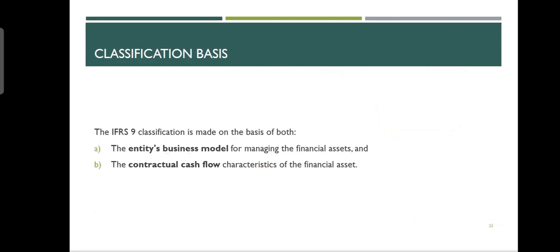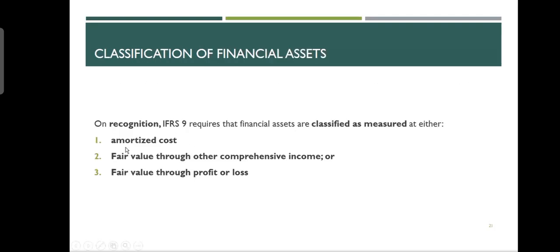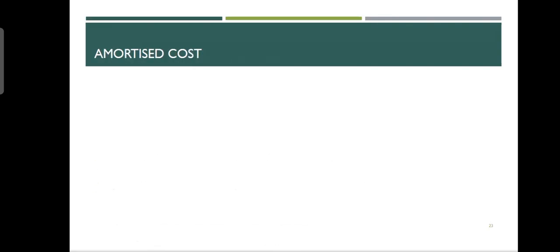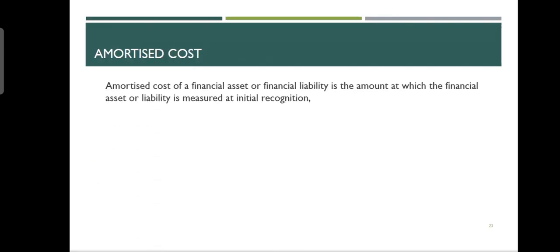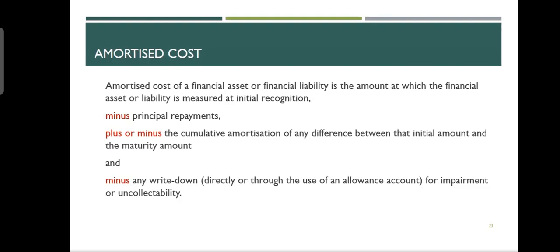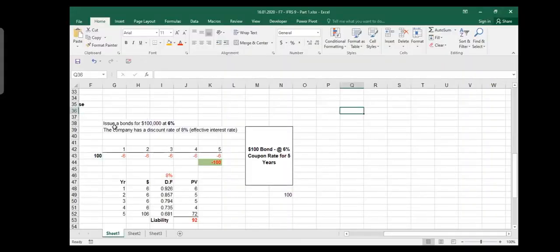We move forward, and now we talk about these three things. What is amortized cost? We said that these are the two criteria, and these are the three types. We have to see all three of them based on those two criteria, and we will make our judgment. So amortized cost of a financial asset. What is amortized cost? I will not repeat the definition here. We did it a lot. Everybody knows that. Okay, we make a very short, quick view on what is amortized cost. I explained it in detail in our previous lecture, but I'll just make a quick revision in 5 minutes. If you do not understand, please refer to the previous video.